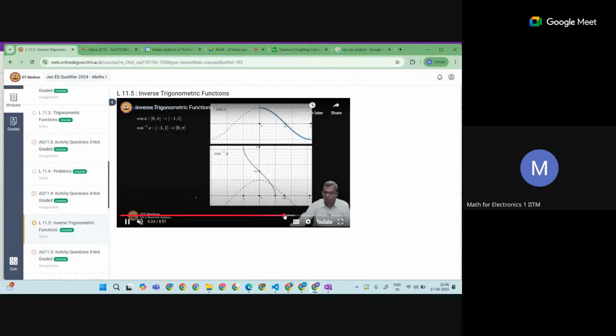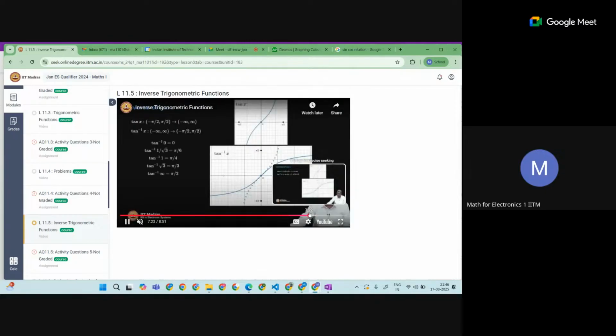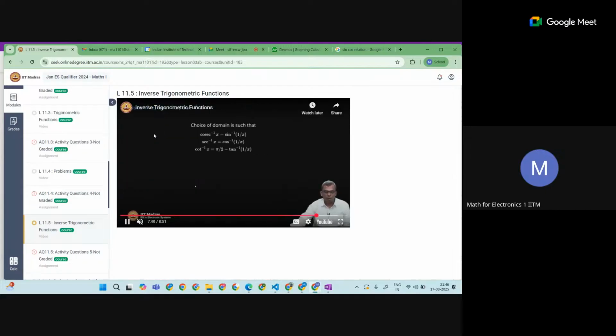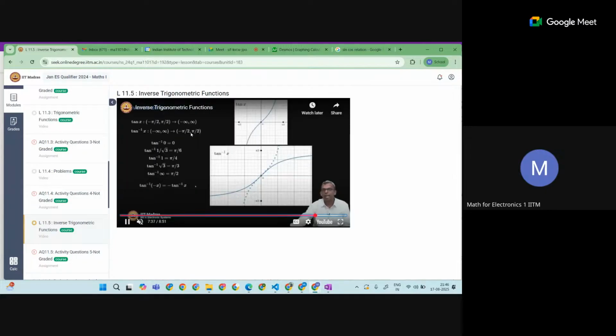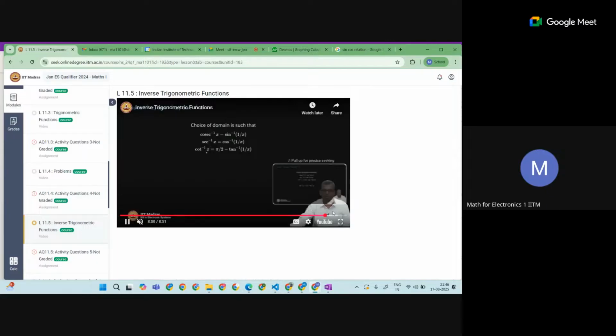So the professor is just giving the introduction of it, so even I'm not going to go so deep. See the tan also, I said between minus pi by 2 and pi by 2 I can give. So I can bound it there. So the range is minus infinity to infinity. So for the inverse, the domain is minus infinity to infinity, or R you can say, and the output is going to be between minus pi by 2 and pi by 2. So the professor is just introducing the inverse. So that's it.